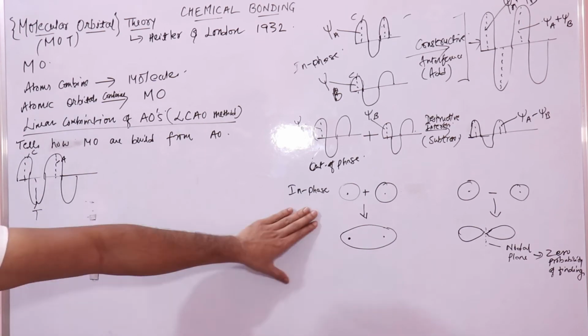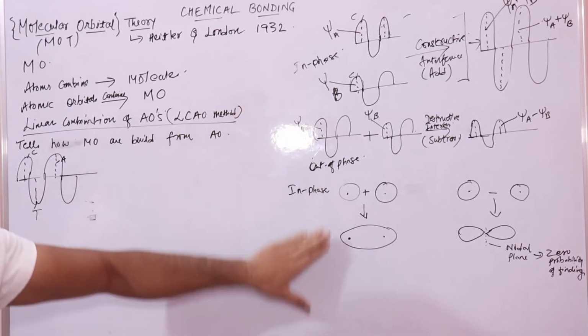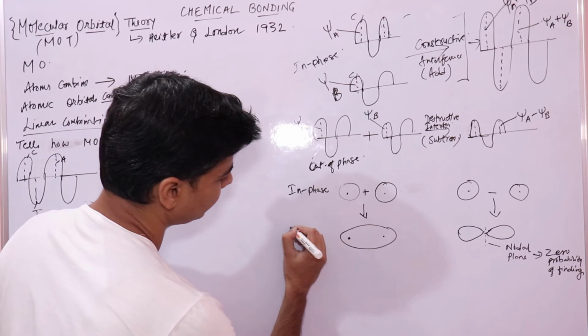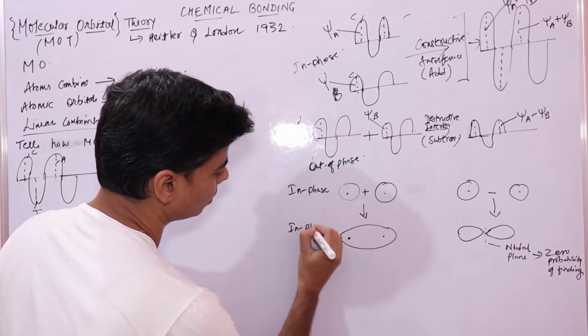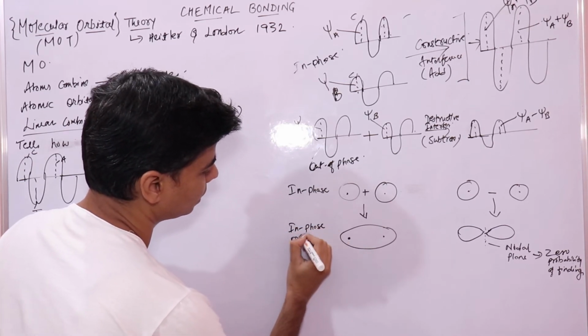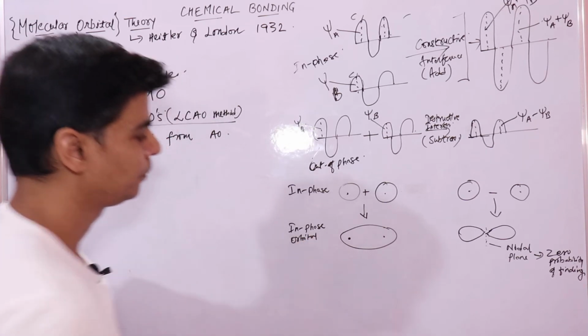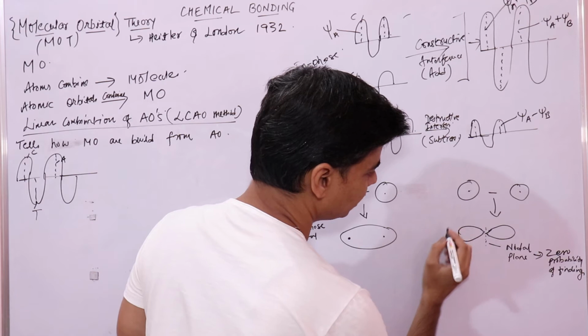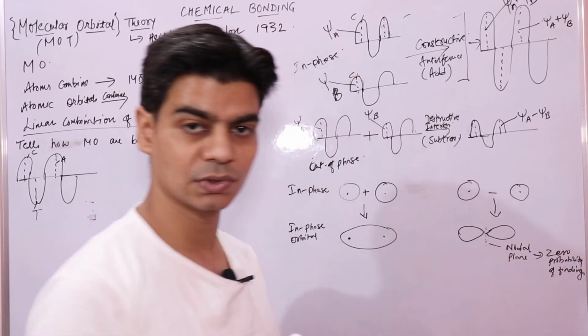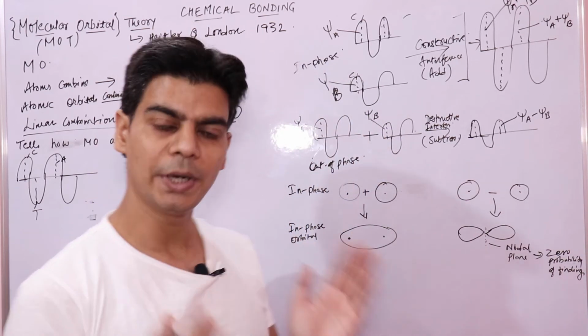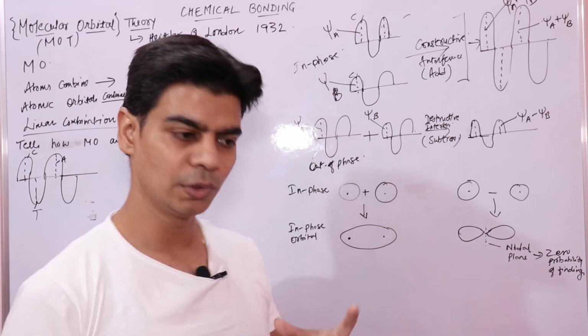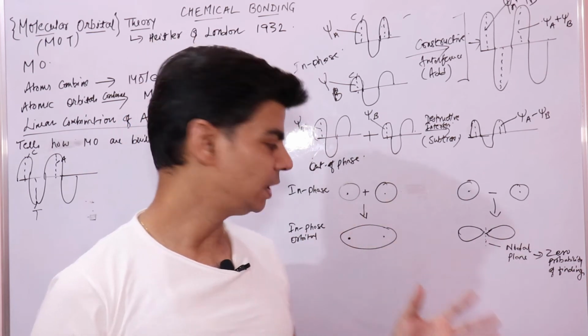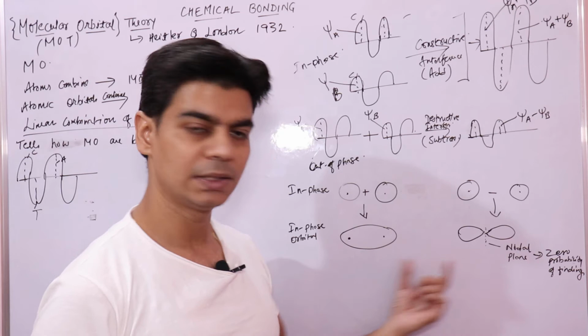So this is similar to constructive interference, and what you get is an in-phase orbital. This is your out of phase interference of waves associated with electrons, when two atomic orbitals interact.